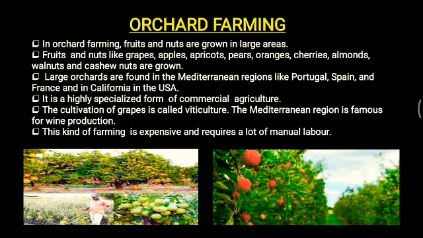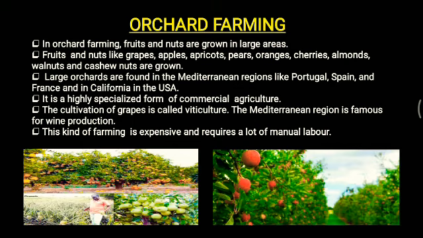Now the cultivation of grapes is called viticulture. Alright, now if you see, the Mediterranean region is famous for wine production, and in that they need grapes. Okay, so orchard farming, basically it's not so easy, and common farmers cannot do that. It's basically very expensive and it requires a lot of manual labor. Alright, so these are the things.